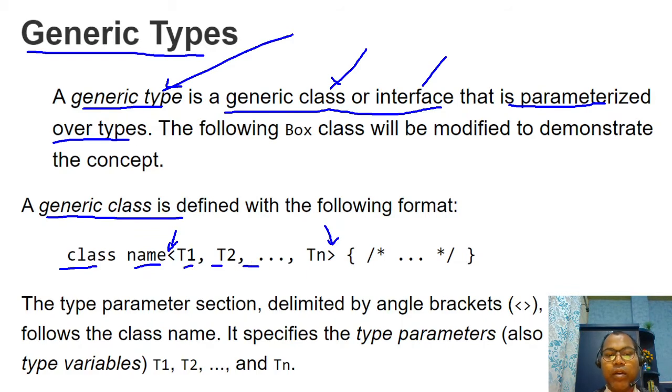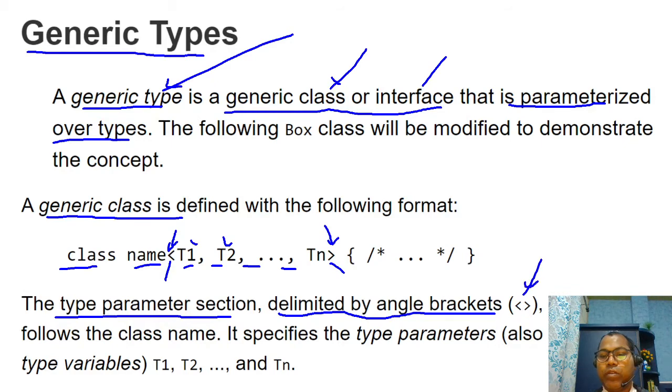Here you define the types, maybe Type1, Type2, Type3, whatever you want. These are the type parameter section, delimited with angle brackets. The syntax is an opening and closing angle bracket, and between them you can define any type name.